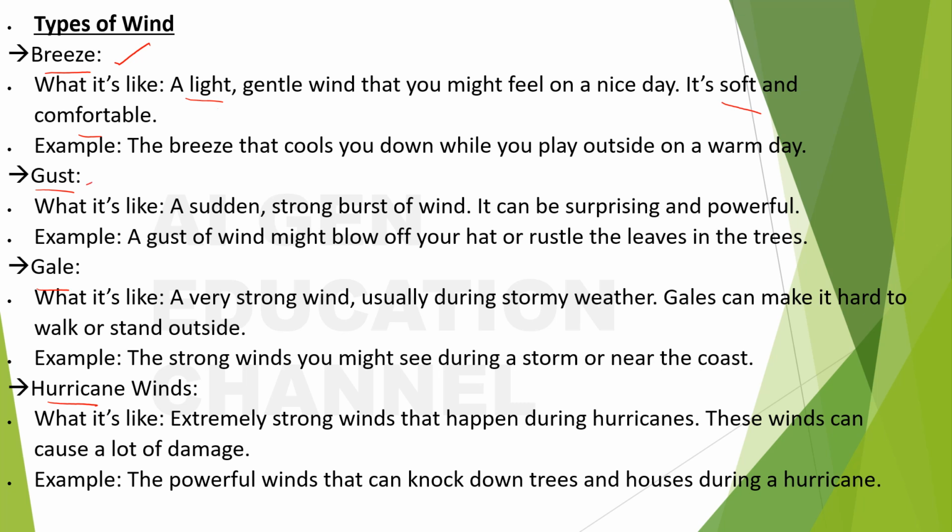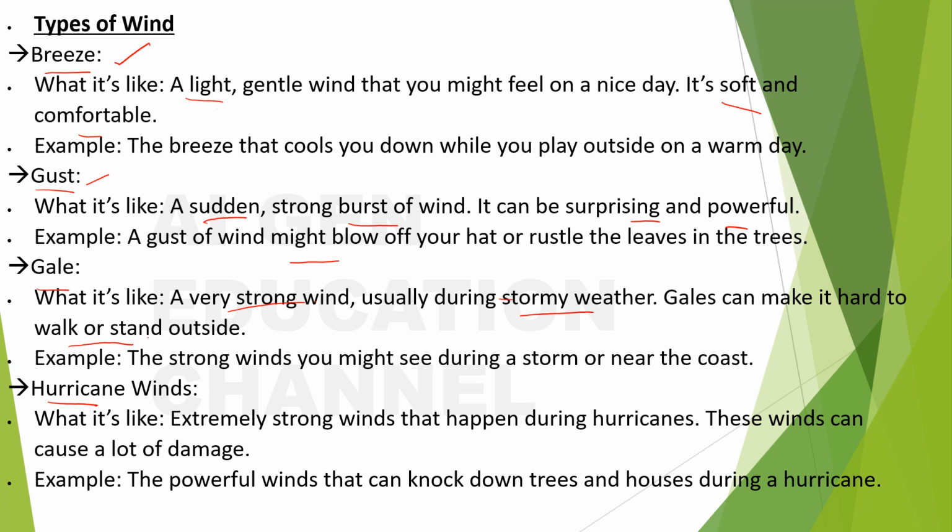What is a gust? A sudden strong burst of wind. It can be surprising and powerful. A gust of wind might blow off your hat or rustle the leaves in the trees. That will be very strong. And gale, what is it like? A very strong wind, usually during stormy weather. Gales can make it hard to walk or stand outside.